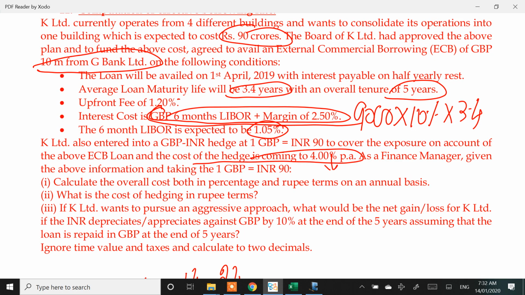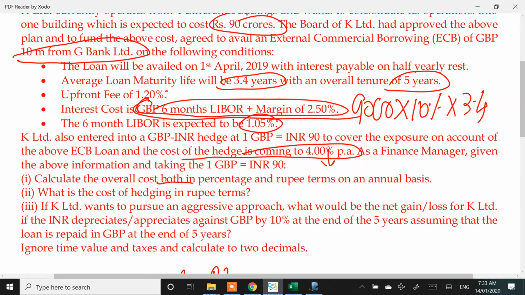Finally, as a CFO, I would like to know what my effective cost is. Don't give me a cost provided these conditions are met. I don't want those conditions. Without conditions, what is going to be the effective cost? If you have to remove the conditions, you need to hedge the transaction. So once the hedging is done, I'll get to know what my INR borrowing rate is, what my foreign currency converted into INR borrowing rate is, and take a call on which currency is to be taken for loan purposes, provided both are available. Now, calculate the overall cost both in percentage and rupee terms.